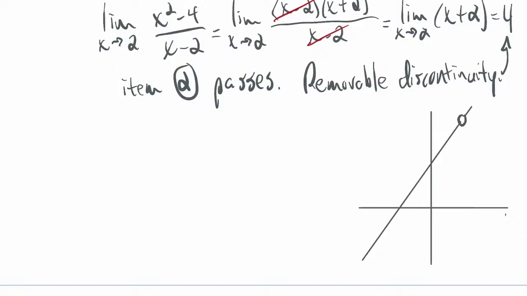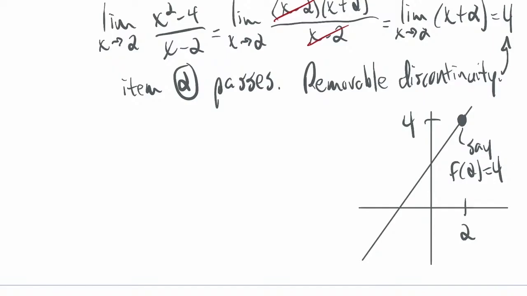There's a little gap in the graph, and that's at x equals 2, y equals 4. My graph is a little wonky, but we'll just go with it. So if I say f of 2 equals 4, then I can repair that hole.